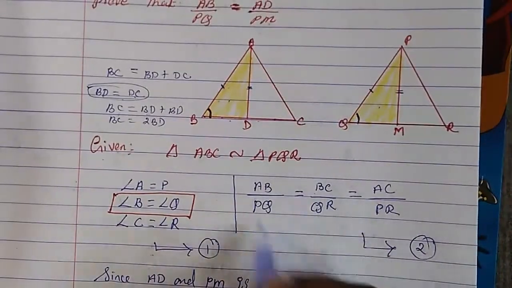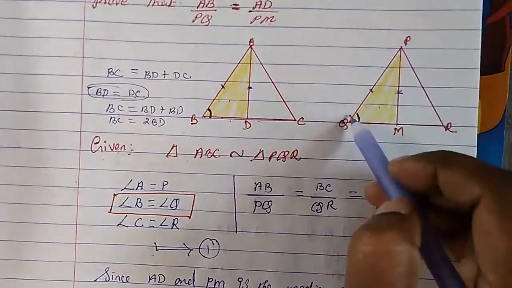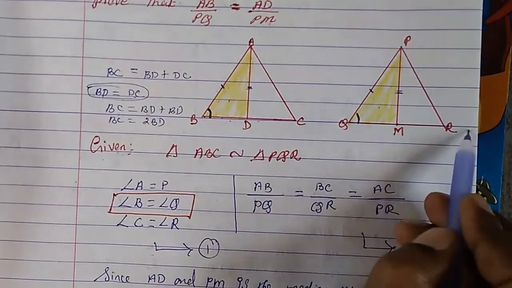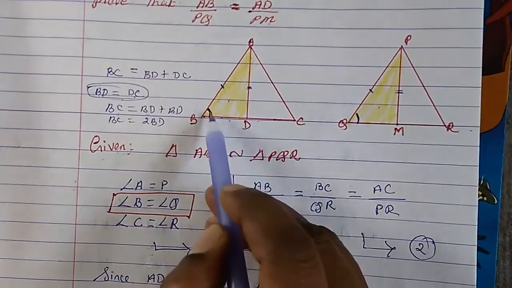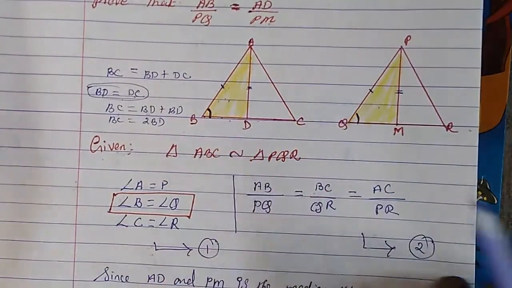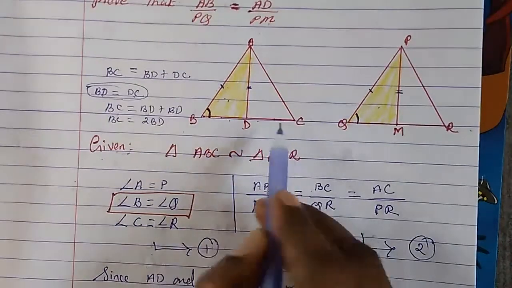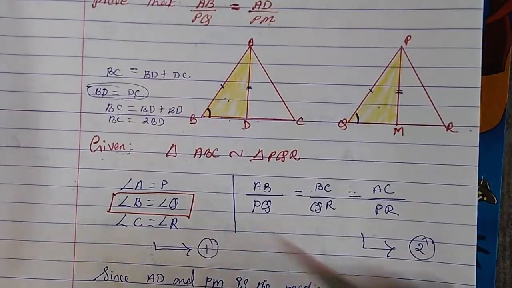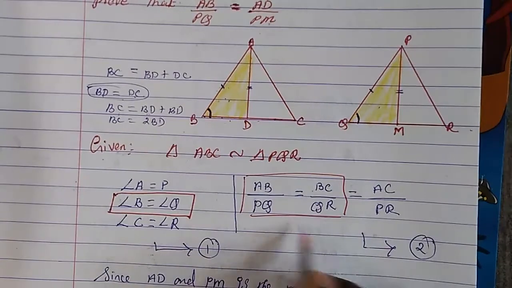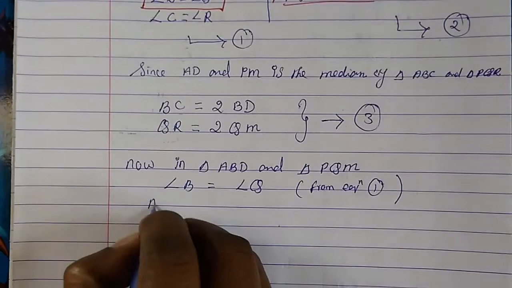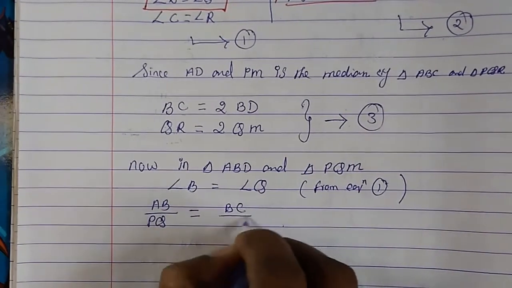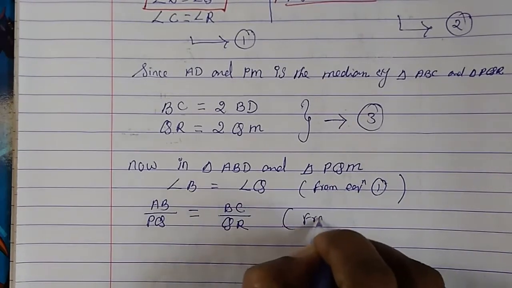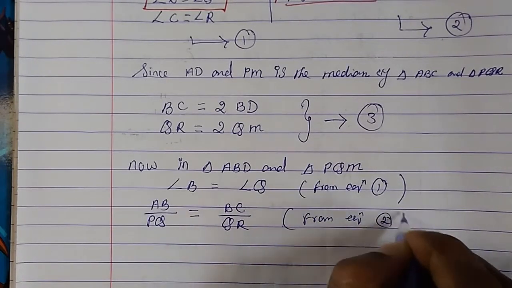This is always given to us: AB upon PQ, BC upon QR. So these two sides let us take. We don't need the third side, because if we have two sides and an angle, we can prove these two triangles are similar. So we will take these two side ratios. This is also given to us, that is our equation 2. So I am writing down AB upon PQ is equal to BC upon QR, from equation 2.